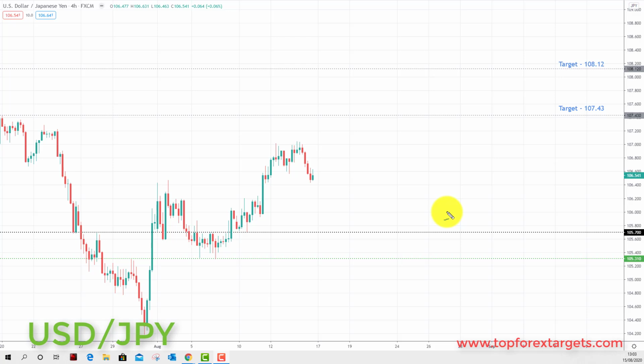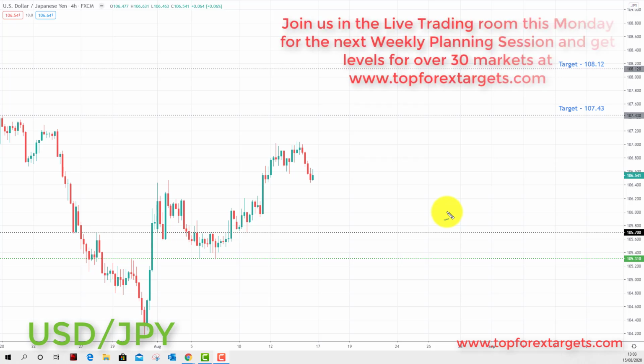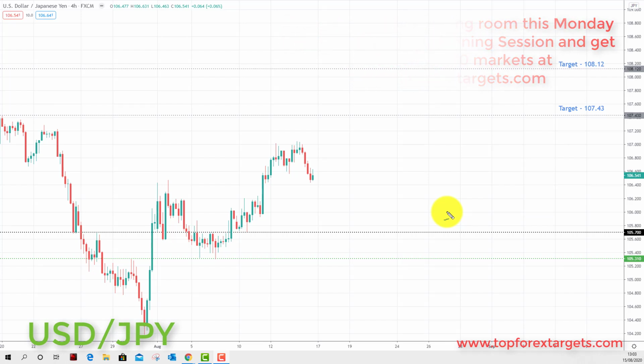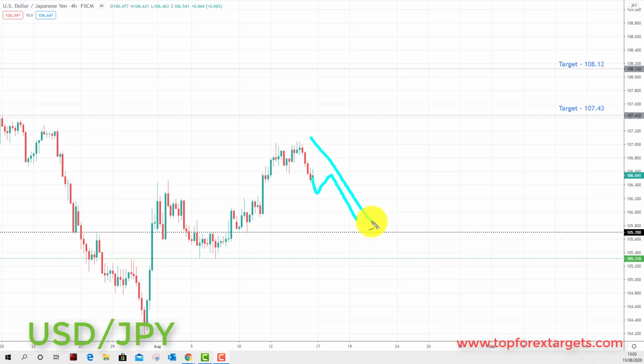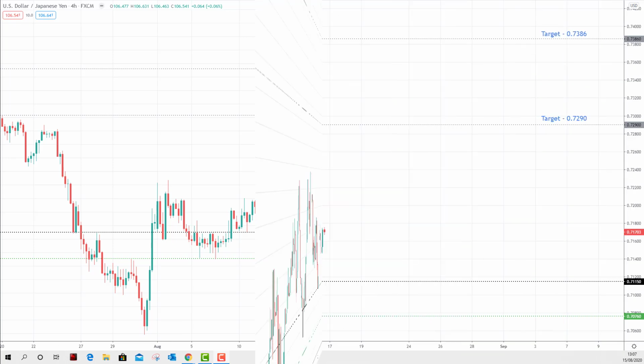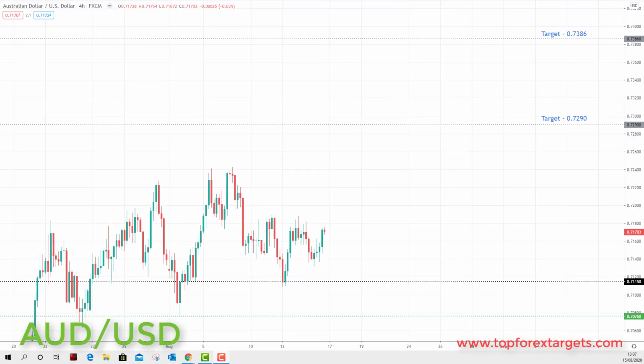As a result of our neutral to bearish bias in the dollar index going into this week, we are prepared to play the markets both ways. And as you can see, the US dollar yen is structured to the upside, so any pullback towards the 105.70 next week is going to be viewed as an opportunity to start to look for bullish setups in this market. And we're going to be looking at initiating longs up towards the next key of resistance to the upside, the target set at 107.43.